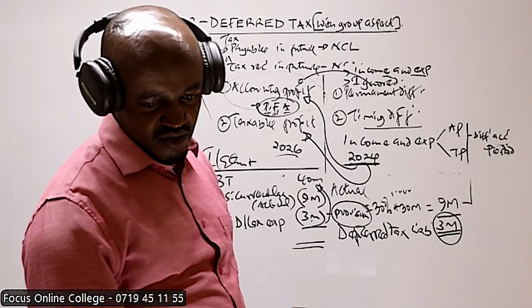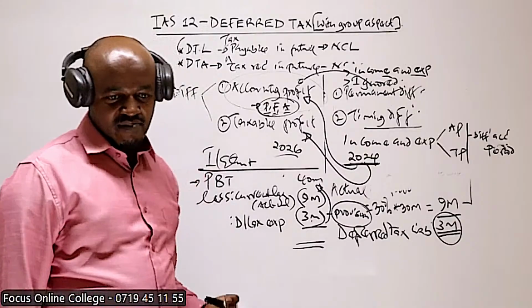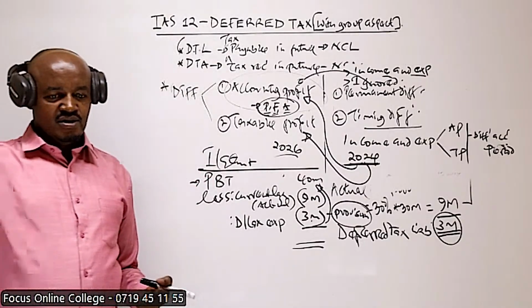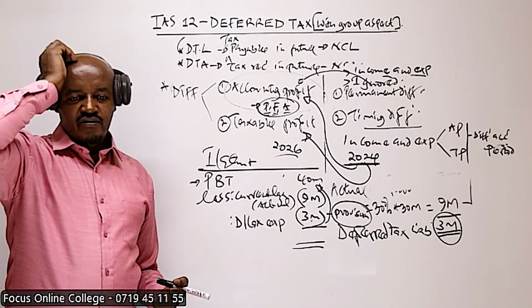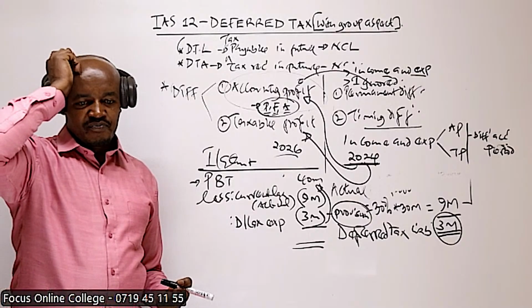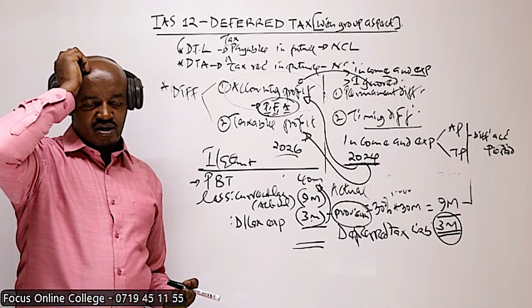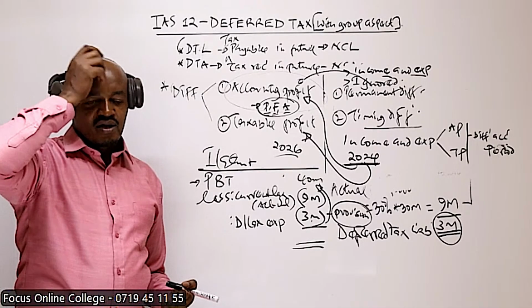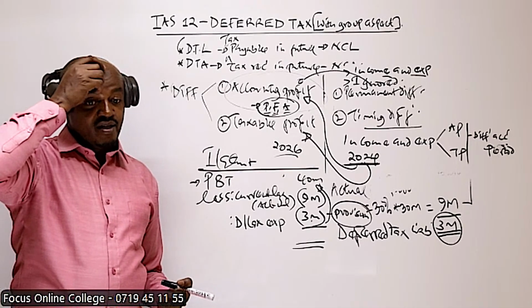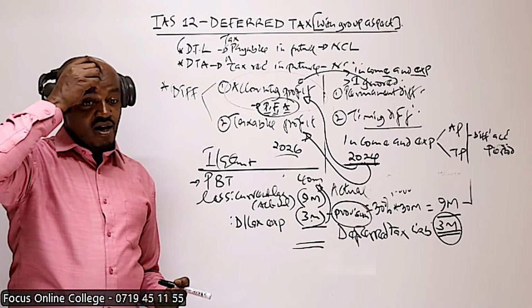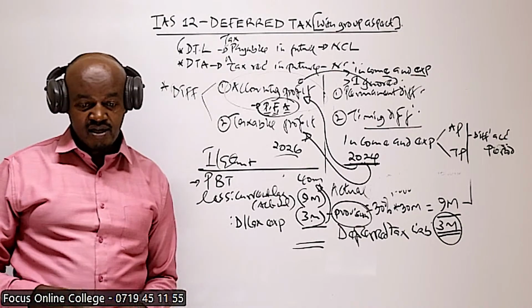Anne is asking, assuming practically the company has an excess refund claim from KRA, is this a deferred tax asset?